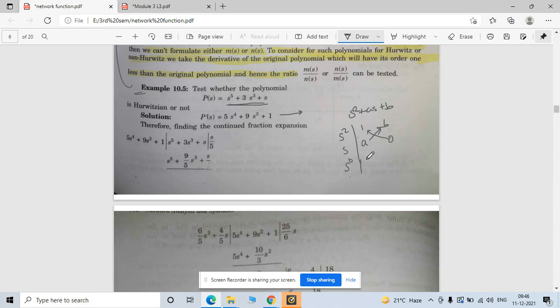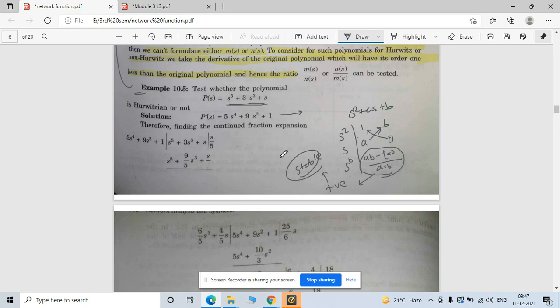So multiply by ab minus 1 into 0, divided by a into b. This term must be positive. It must be positive for a stable system, right? For a stable system, this is the Hurwitz criteria when I talk about control systems, which I have learned till now.